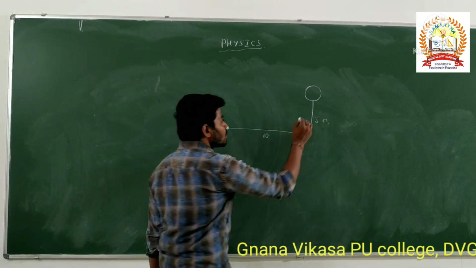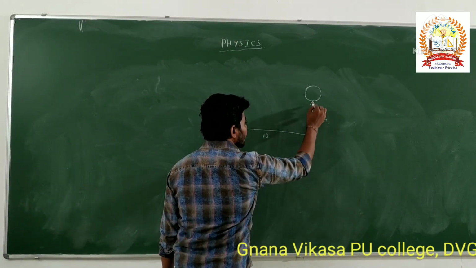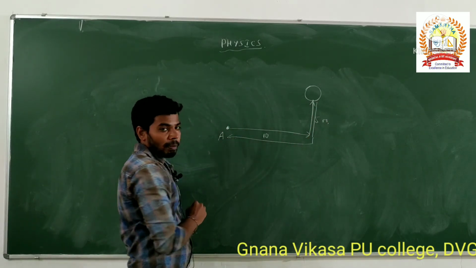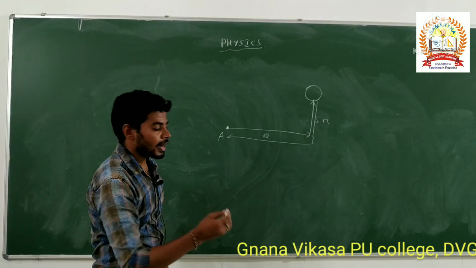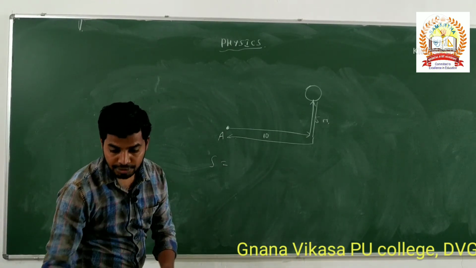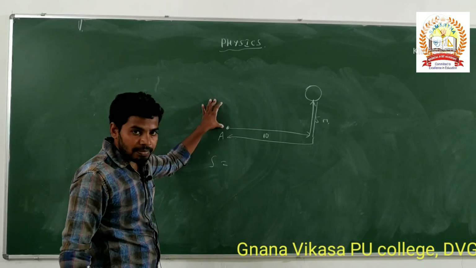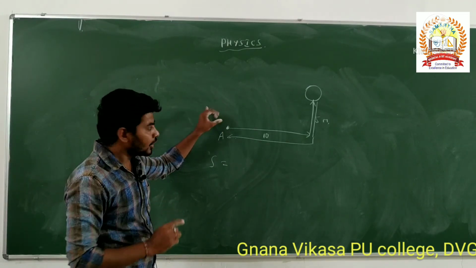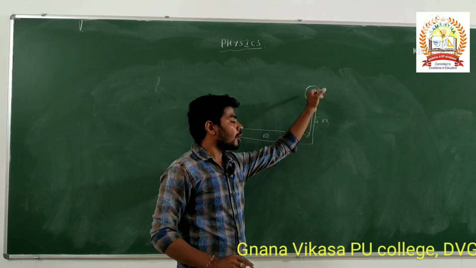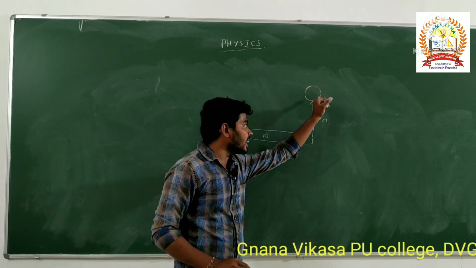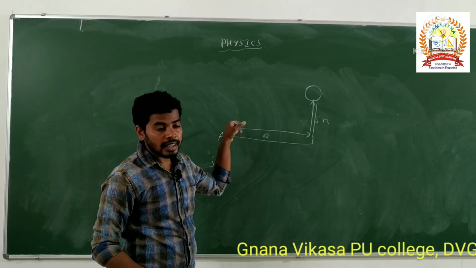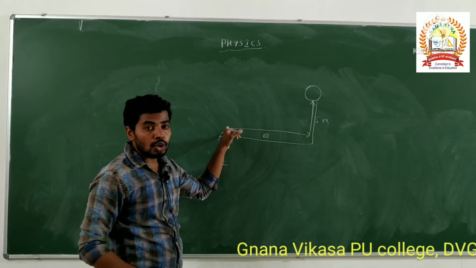Again, he comes back to his home. What is the displacement? Are you understanding? If the person is at home or at point A, he goes to market and he comes back to his home.